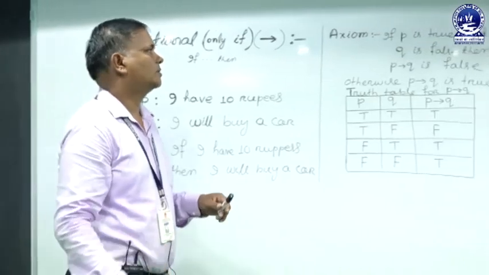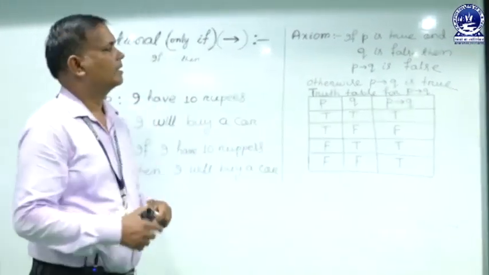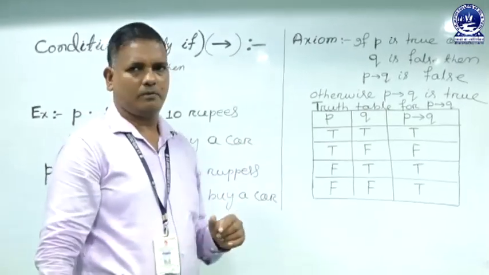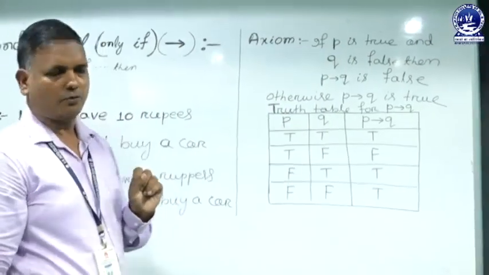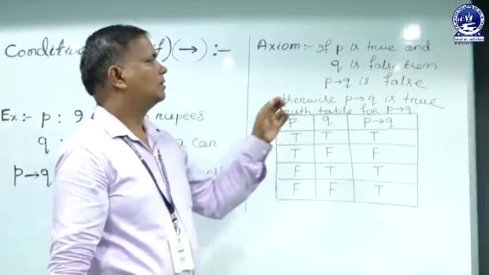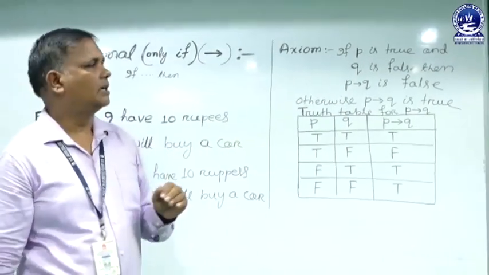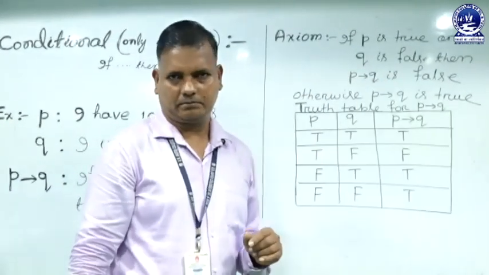Next we discuss the axiom of a conditional. The axiom gives the result of the truth table. If P is true, the first statement is true, and Q is false, that means the second statement is false, then the conditional statement must be false.